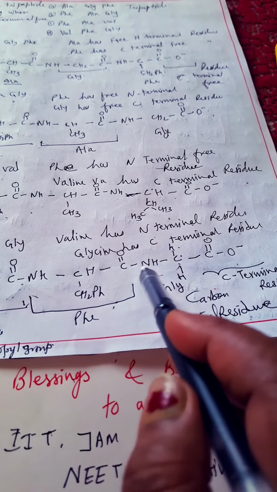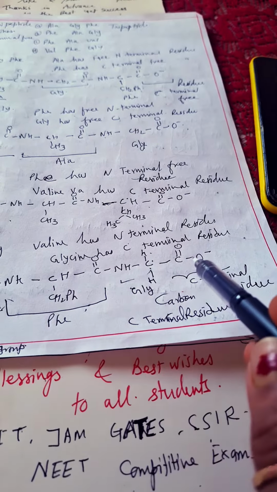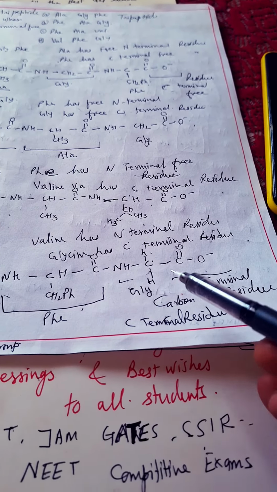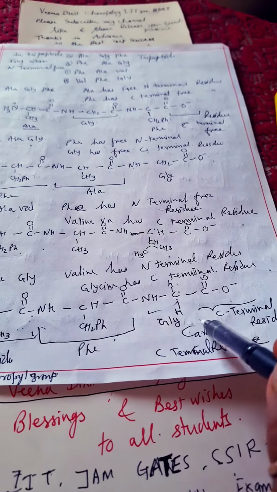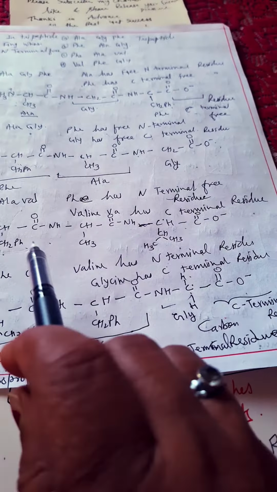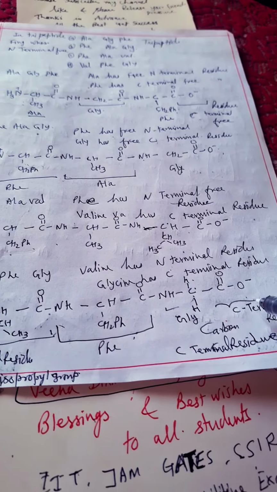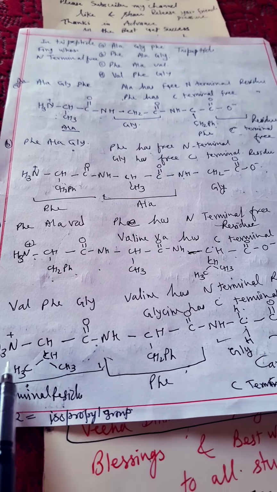So all of them are forming amide linkages. Two amide linkages are there, and three amino acids, so that is why we call it a tripeptide. And here this C terminal is free, this is for glycine. I think everything is clear to you. Whatever is coming in the last, its C terminal is free. Whatever is coming in the first, its N terminal is free. Clear? N terminal residue.